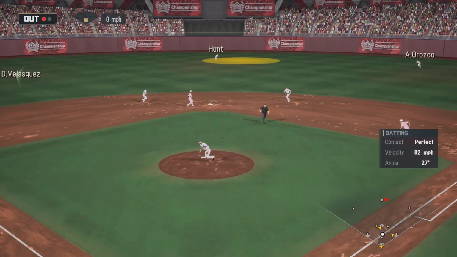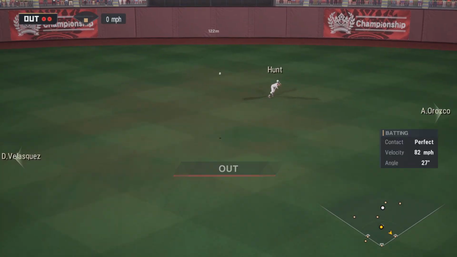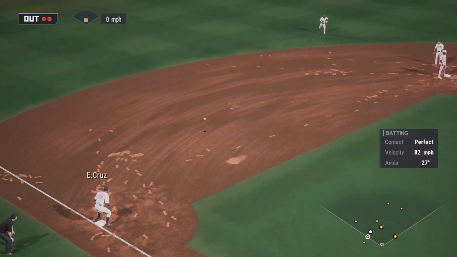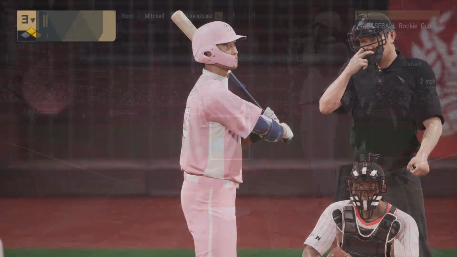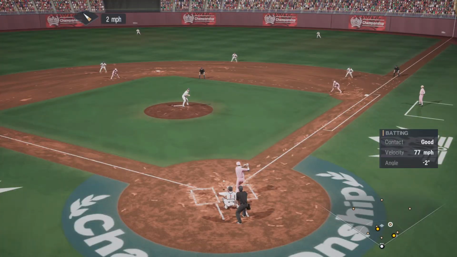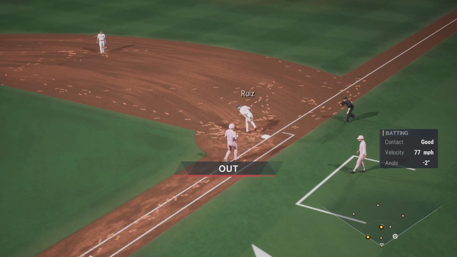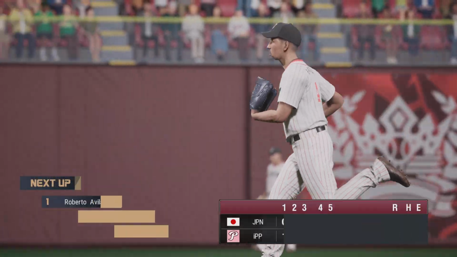Line drive to center field. It's a high fly ball. Makes the grab for out number 2. So that gives them runners at first and second with 2 gone. Heading to the batter's box, Ciprian Socha. Inside pitch, straight to second. Gets to it. They get the runner at first for out number 3. The U.S.